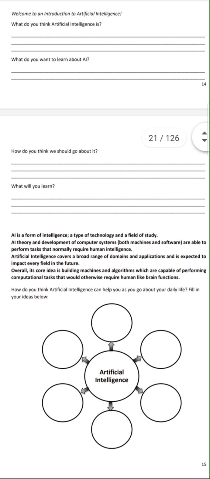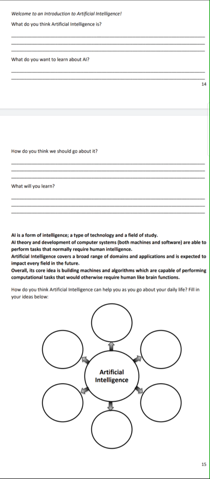Now the overall idea is building machines and algorithms which are capable of performing computational tasks that would otherwise require human-like brain functions. So what is the idea behind it? Algorithms are to be written, and they will perform computational tasks, where the human brains are required to write the algorithm, and these algorithms will be helpful to resolve a query.